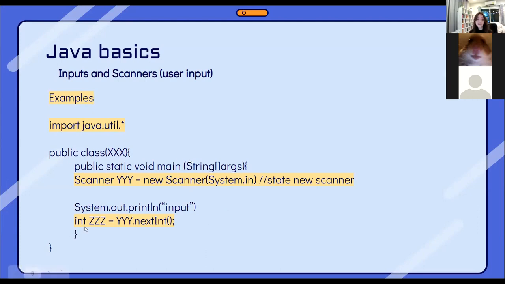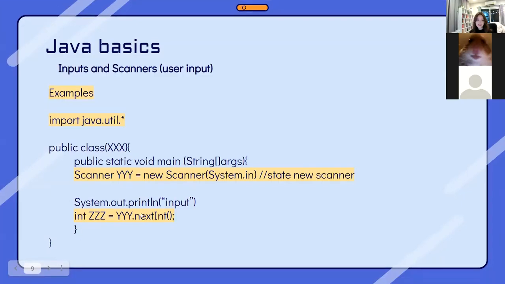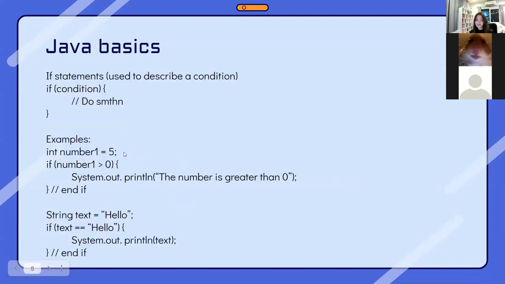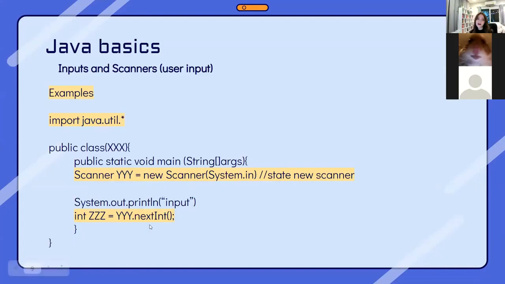Now, finally, this line, the ZZZ is just a name for the variable. It's exactly the same as how we set the variable in the past slides, like how we set int number1 to equal 5. We're doing exactly the same thing. However, we're setting the value to equal whatever the user inputs. So right here, we're using the scanner name. This has to be exactly the same name as what you called the scanner. And then we're using nextInt. Since our data type is an int, we have to use nextInt to get the data.